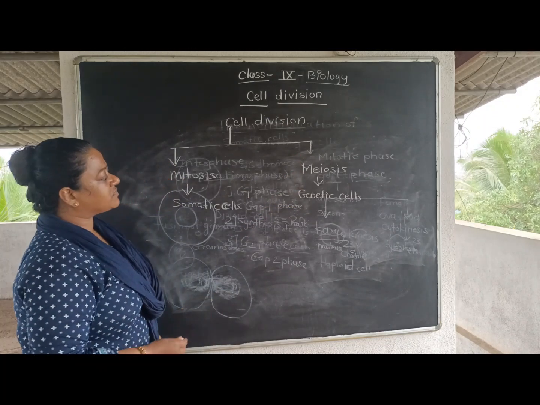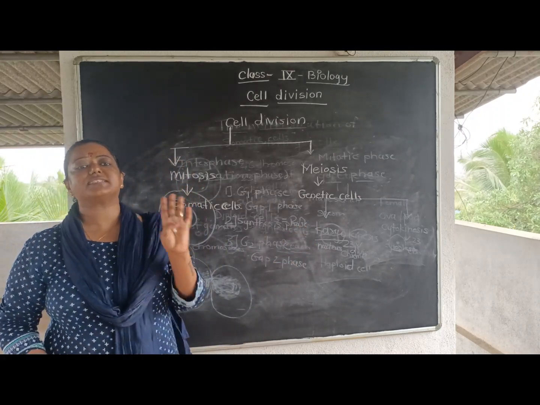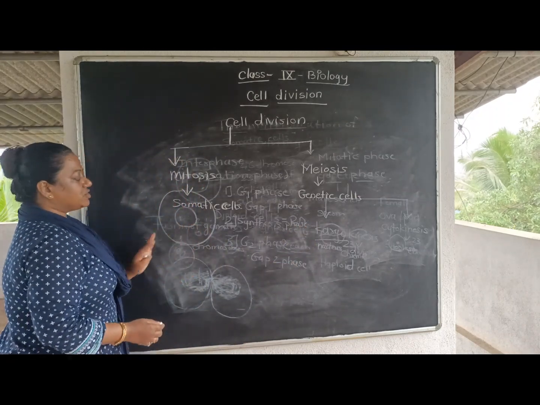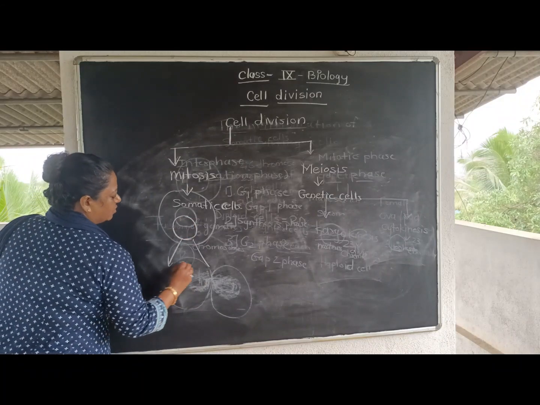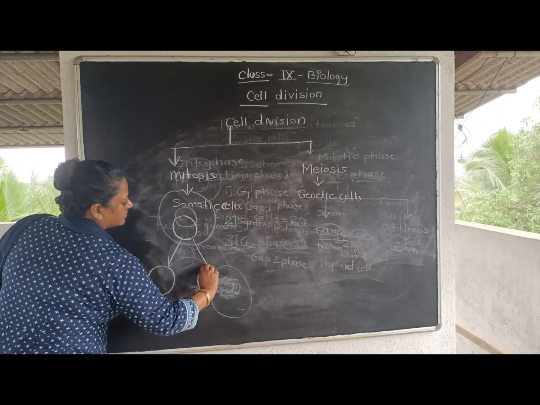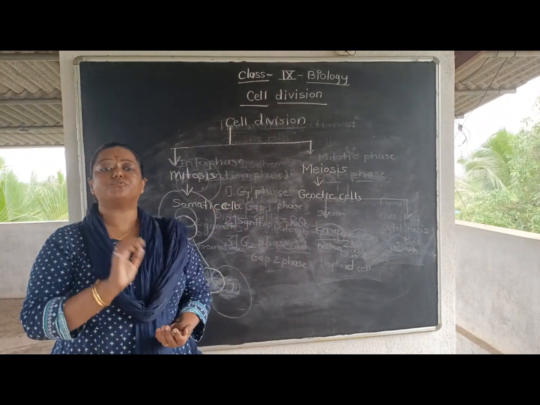Meiosis is taking place means what happens, students? It will give rise to 4 cells at a time. In mitosis, if suppose this is a cell, it will give rise to 2 cells. But this meiosis type of cell division will give rise to 4 cells.